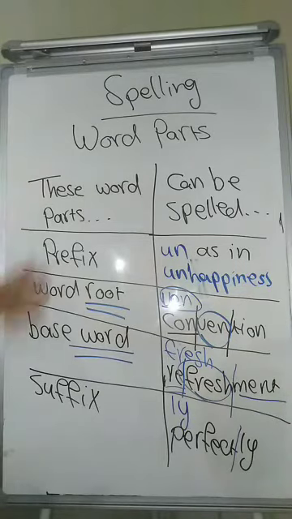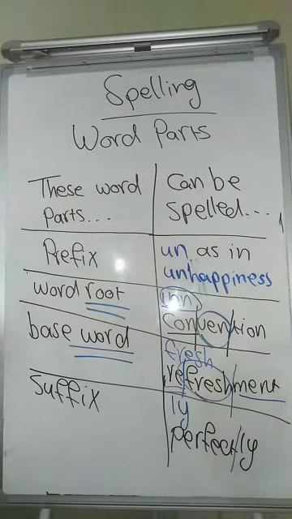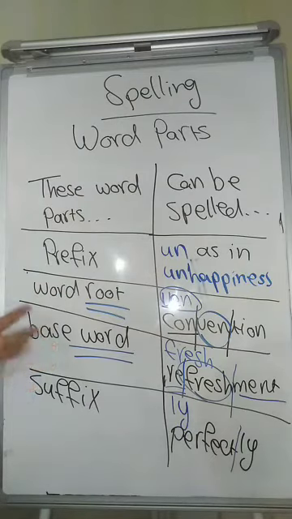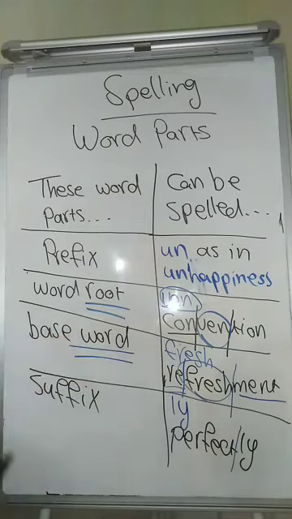So this is the idea of the spelling of word parts. Eliminate the affixes, which are prefixes and suffixes. Then you're going to have one of these, either a word root or a base word. A word root is not even a word and it can't stand alone, and the base word is a word that can stand alone and we can use it in any other context. So this is our lesson for today.